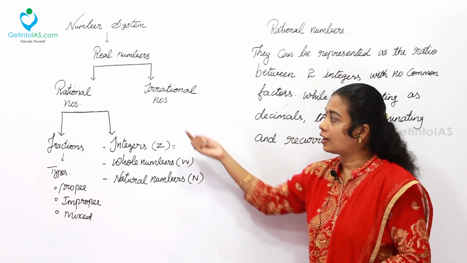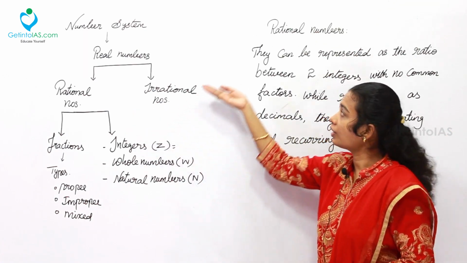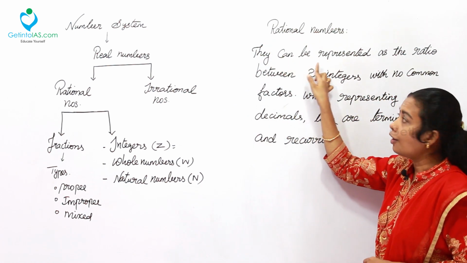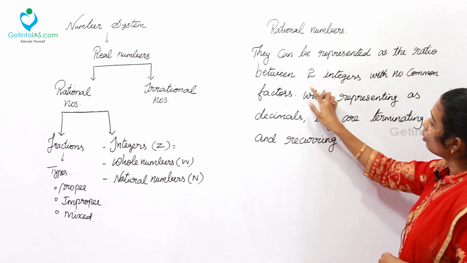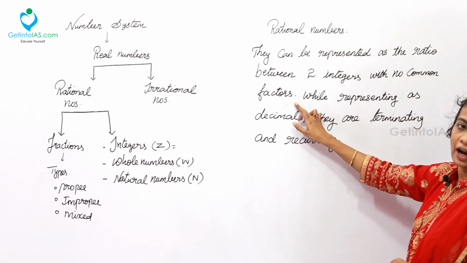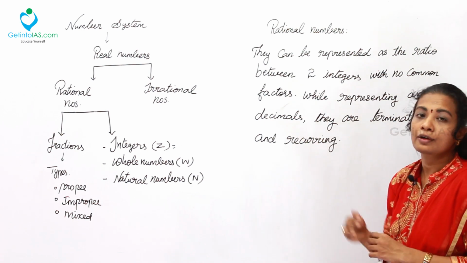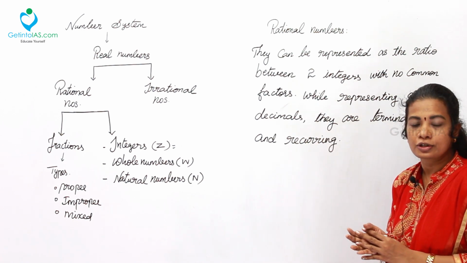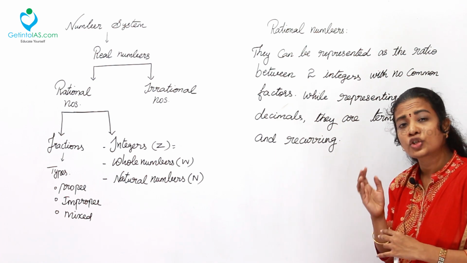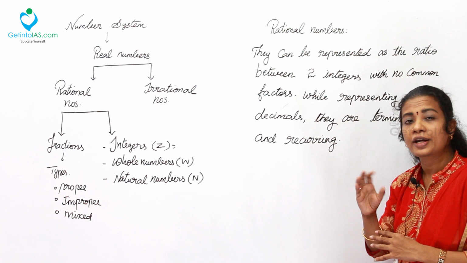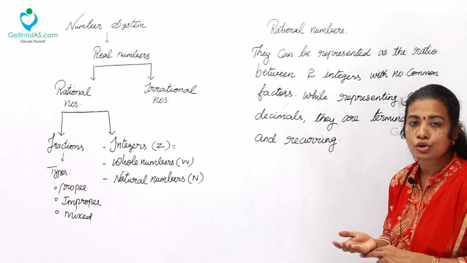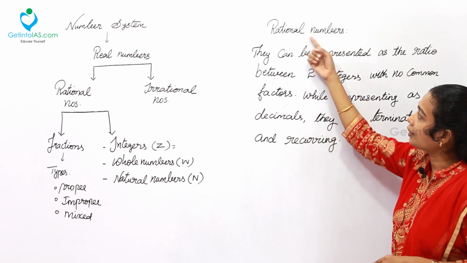The next one is rational numbers. We have the definition for rational numbers. They can be represented as the ratio of two integers with no common factors, like 3:5 or 4:7, or 3/5 or 4/7. These are the ratio forms. It can be written in the form of either a ratio or a fraction. That is the meaning of a rational number.